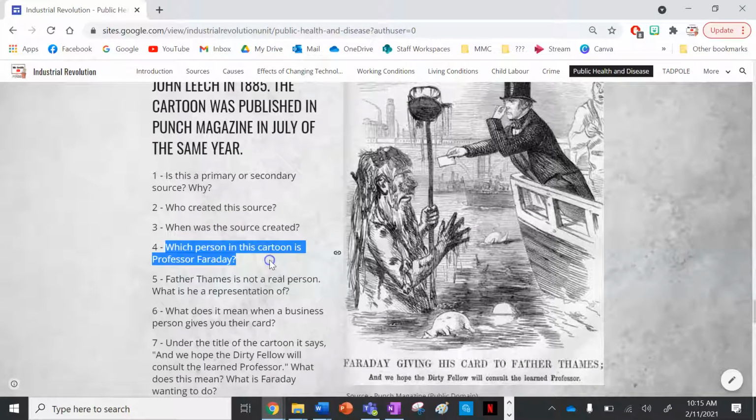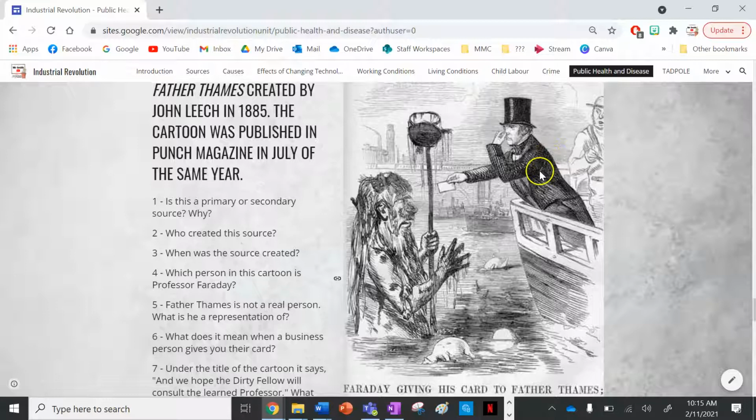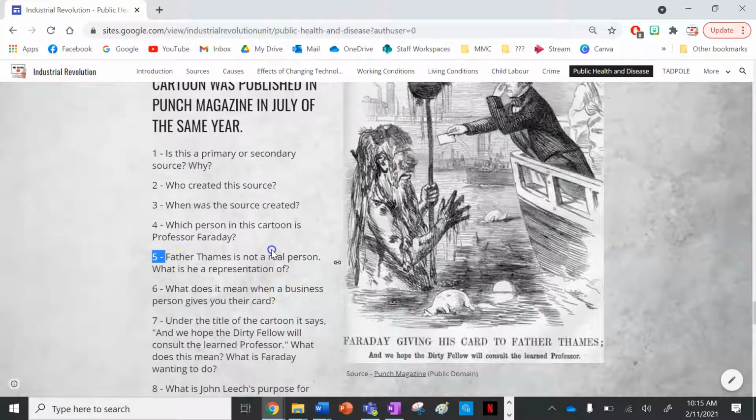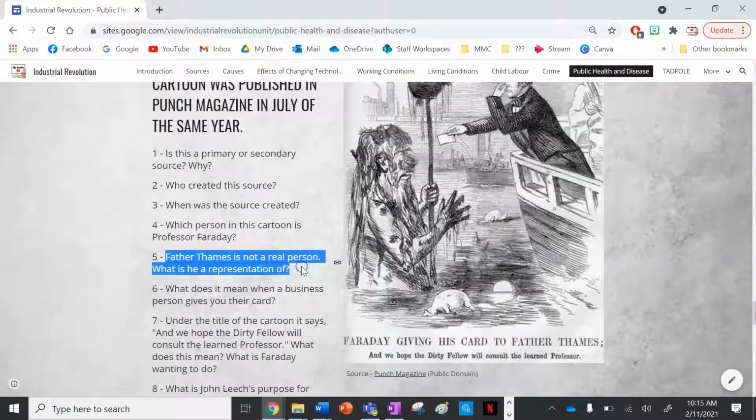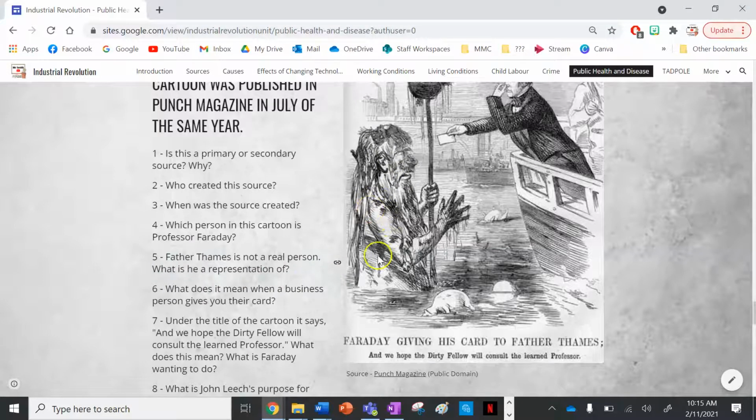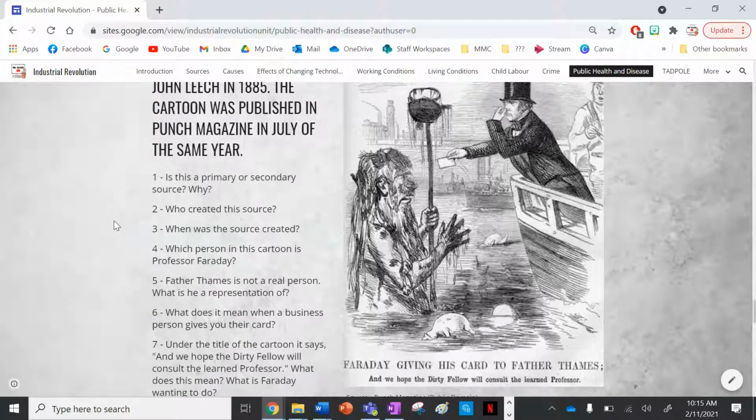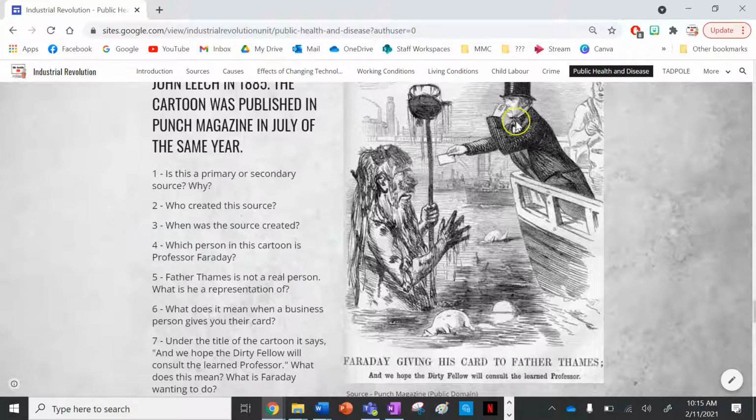Which person in the cartoon is Professor Faraday? He's this man with the top hat on the right here. Father Thames is not a real person. What is he a representation of? He is a representation of the River Thames. So they're personifying the river. What does it mean when a business person gives you their card? It means they want you to take up their services. They're offering you a service. So Faraday is offering Thames the chance to be cleaned.